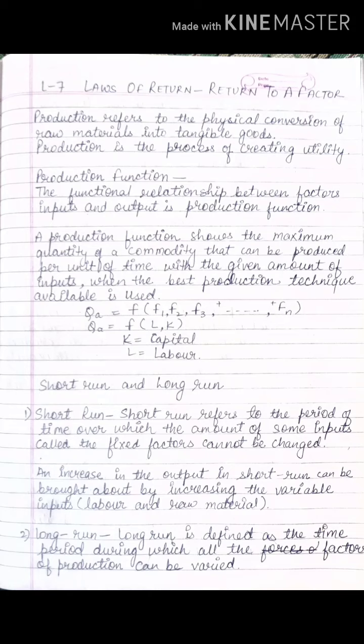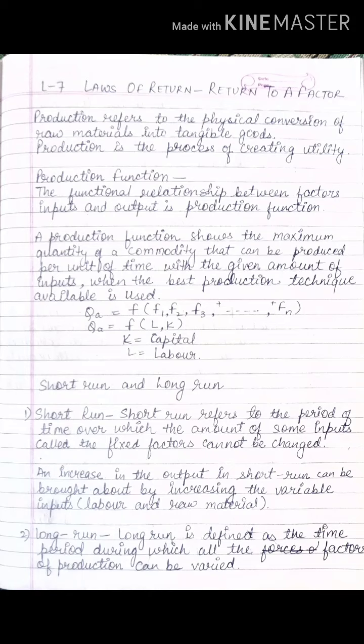You have some amount of inputs which are called fixed factors, which cannot be changed. It is fixed, like land. If you have land, you cannot change it. Now an increase in the output in short run can be brought about by increasing the variable inputs. Do remember, when we study in short run, the changes in the output will be due to change in variable factors. Which are the variable factors in short run? Labor and raw material only.